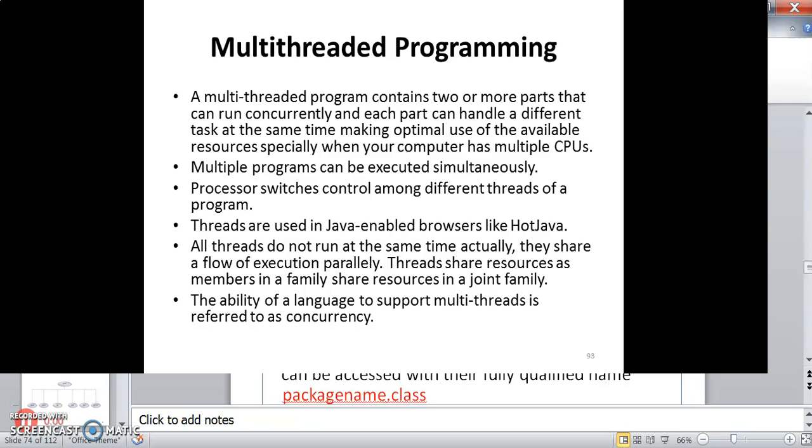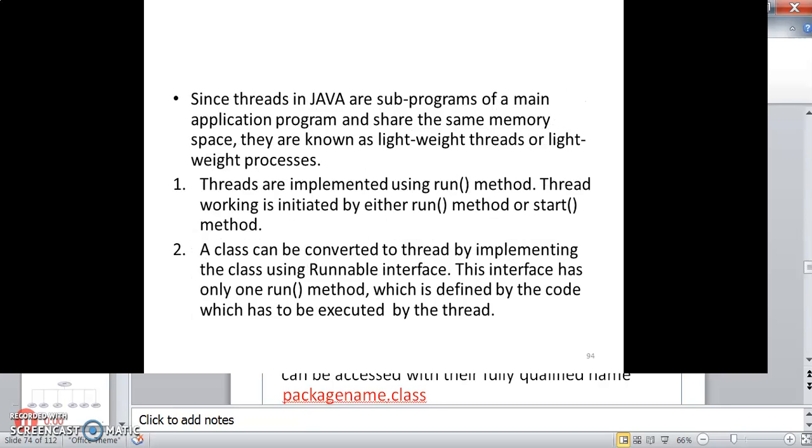Threads are used in Java-enabled processes. It is the processor that is doing the switching among the different threads of a program. So threads can be implemented as lightweight as well as heavyweight threads, but usually they are implemented as lightweight processes, and they share the same memory space. These threads are implemented using a run method. Thread working is initiated by either the run method or the start method.